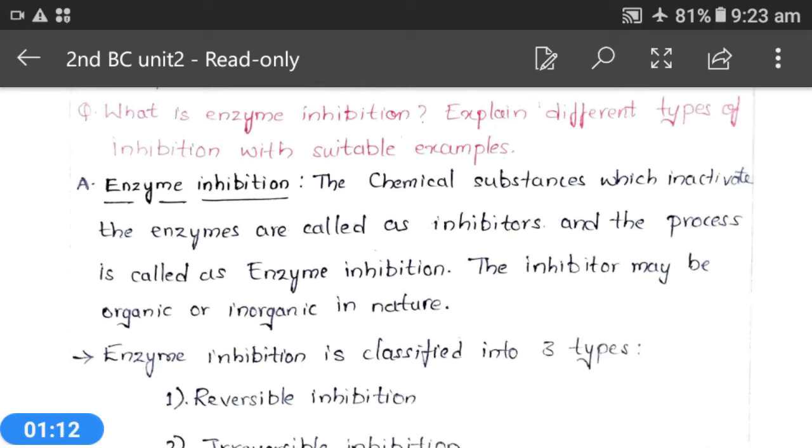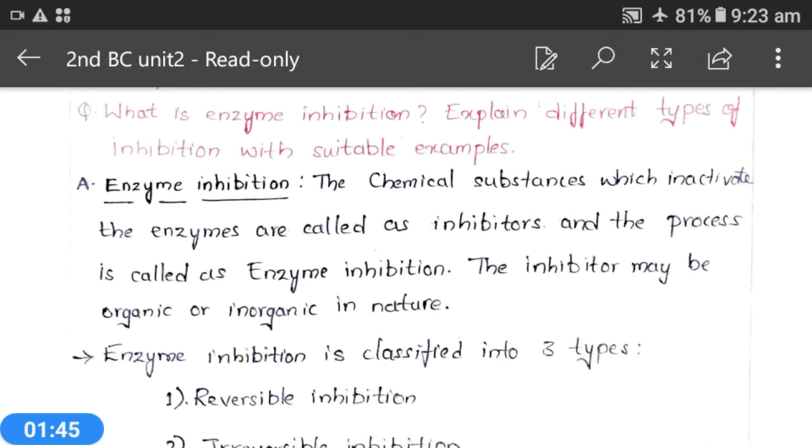Let's see. The chemical substances which inactivate the enzymes are called inhibitors, and the process is known as enzyme inhibition. That means any chemical substance which inactivates the enzymes, that means it will stop the enzyme activity, is called an inhibitor, and the process by which these inhibitors work is called enzyme inhibition.